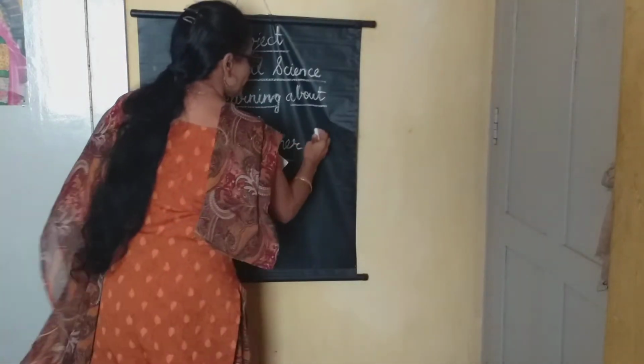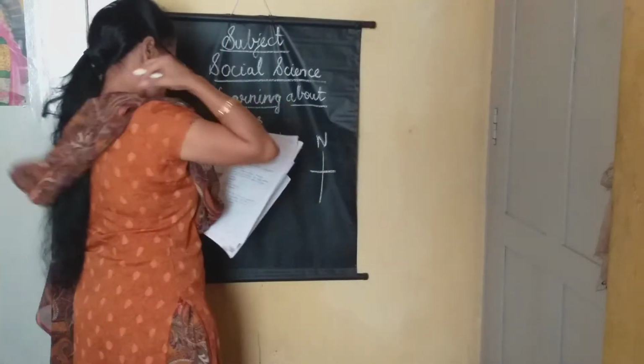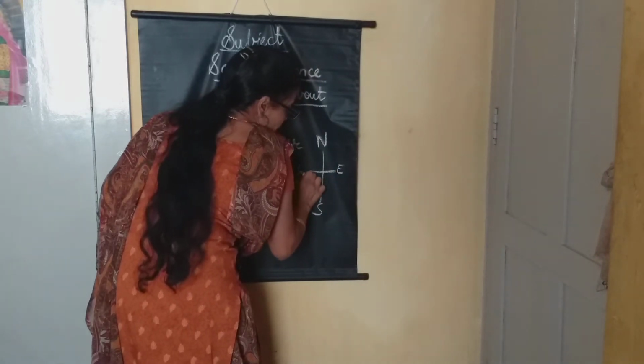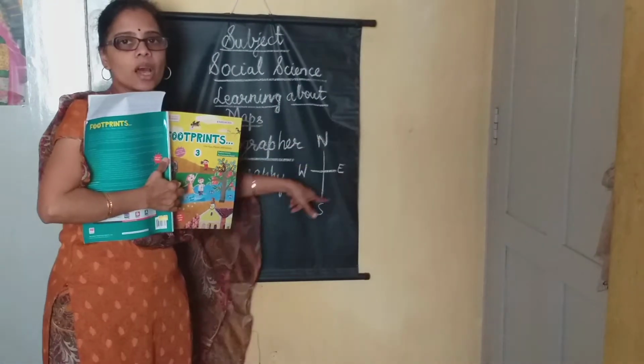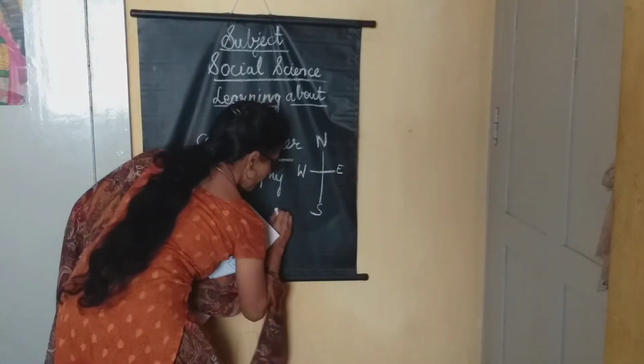Now, how to find the directions? I think in the second standard you studied the cardinal directions.